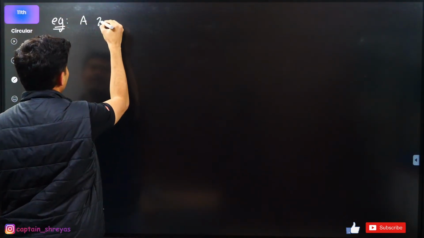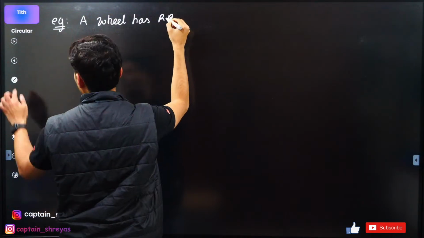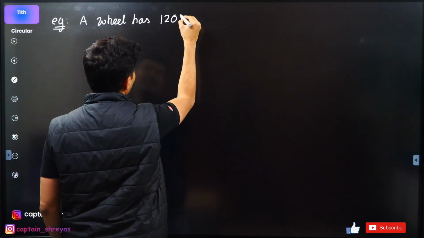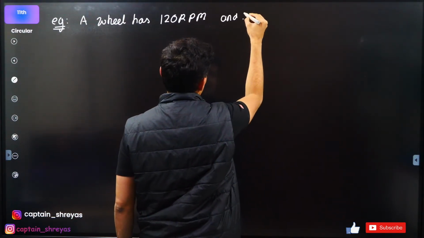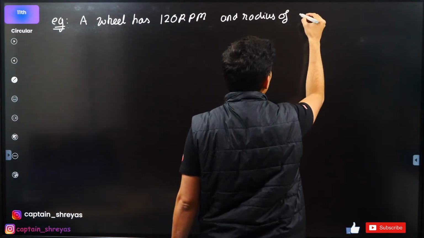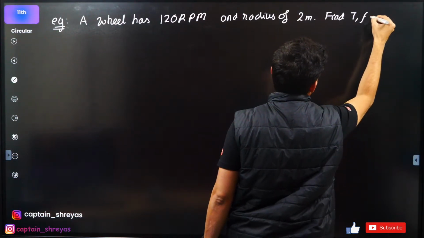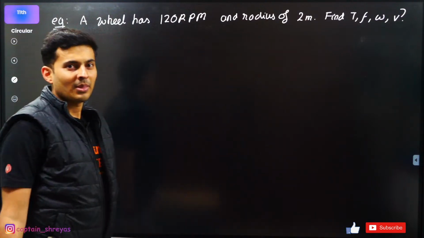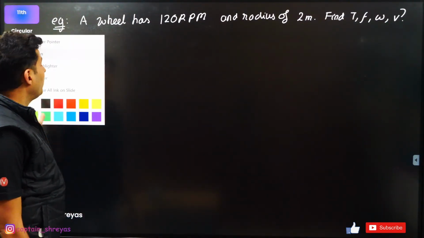A wheel has RPM, rounds per minute. Let's say I just give it as 120 rounds per minute, and radius of, I don't know, I just take 2 meters. Find time period, frequency, omega, linear velocity of the point on the rim. All these things I have to find. Let's try this out. Simple uniform circular motion problem.